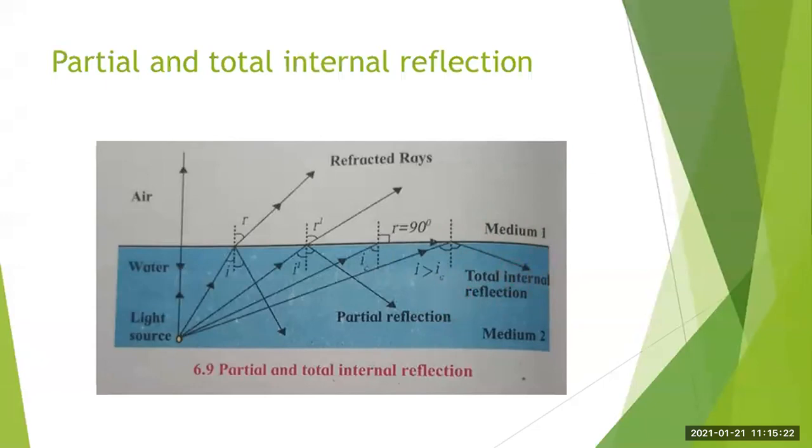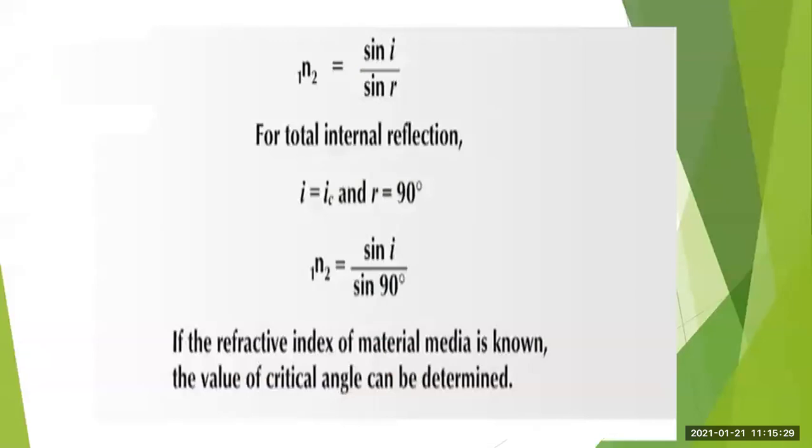Now we can determine the value of the critical angle. As we know, refractive index is equal to sine I upon sine R. So for total internal reflection, we have I equal to IC, where IC is the critical angle, and R is equal to 90 degrees, because at the critical angle the value of R is 90 degrees.